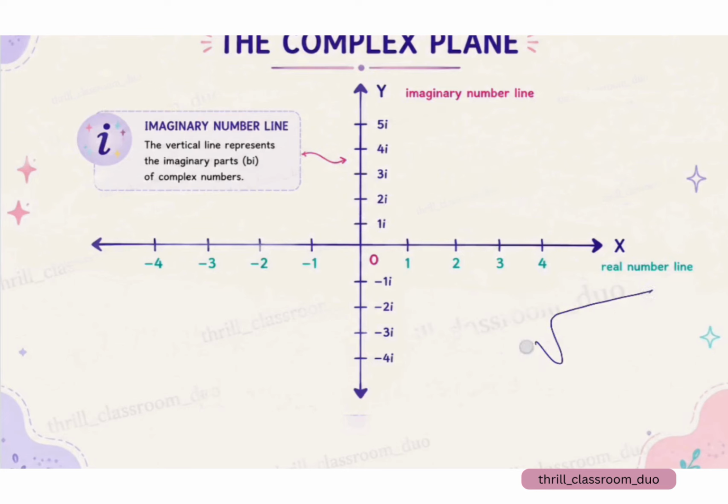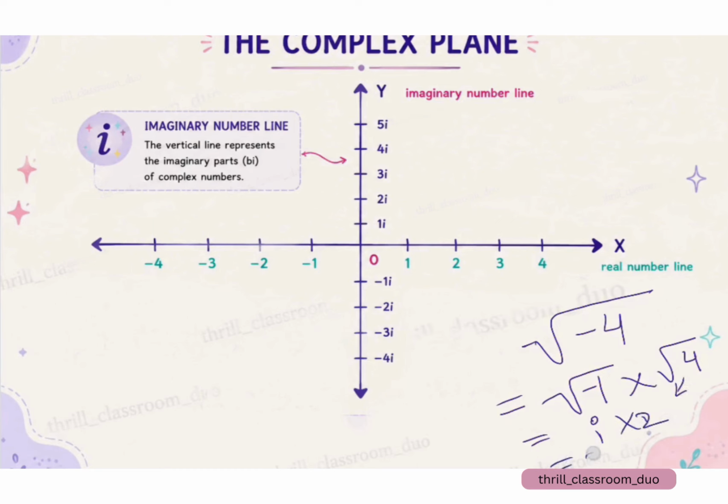To simplify, if there is a number root of minus 4, root of minus 4 can be written as root of minus 1 multiplied by root 4. Now what is root of minus 1? It is i, which was given by Euler, multiplied by root 4, which is 2. This gives us 2i, and 2i can be plotted over the imaginary number line.